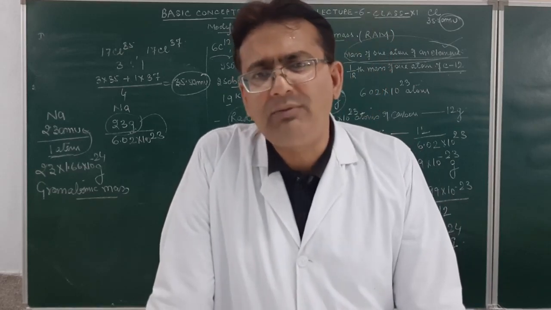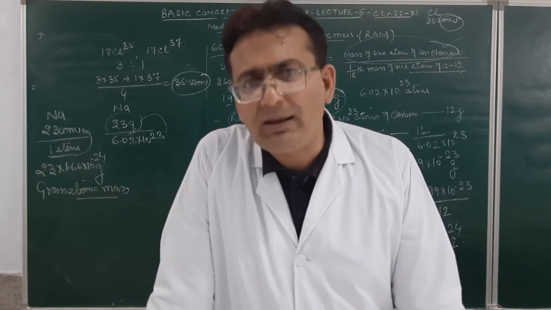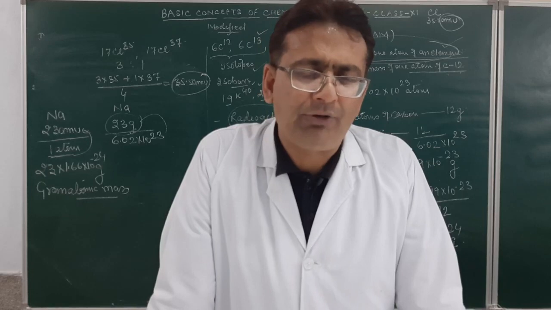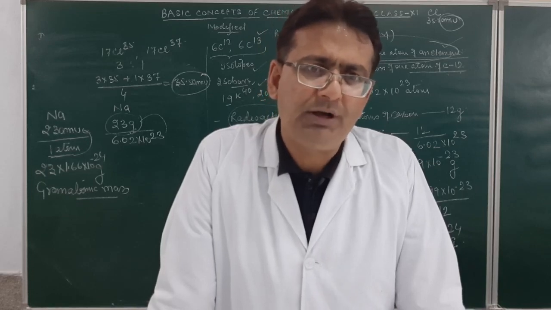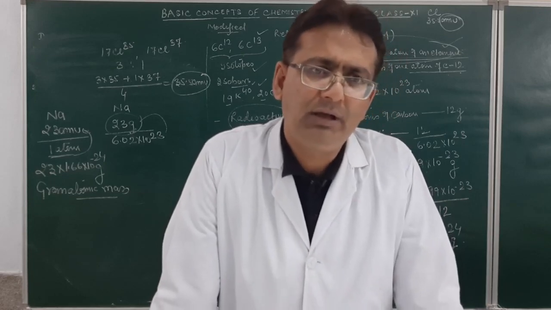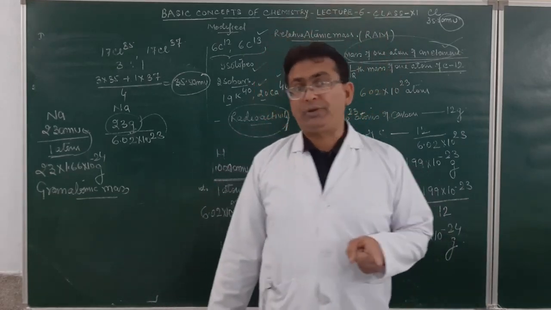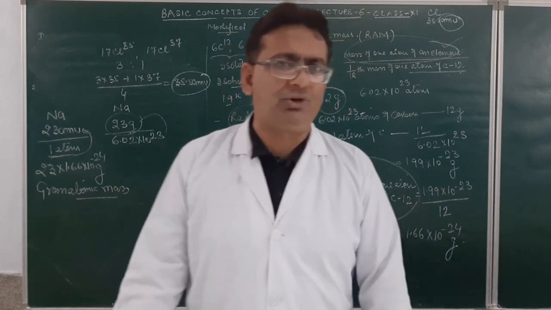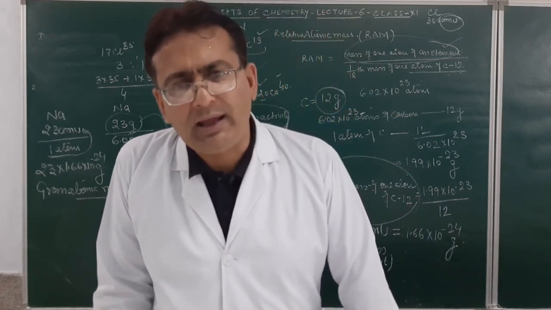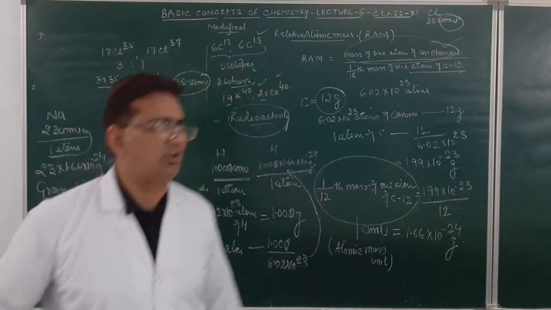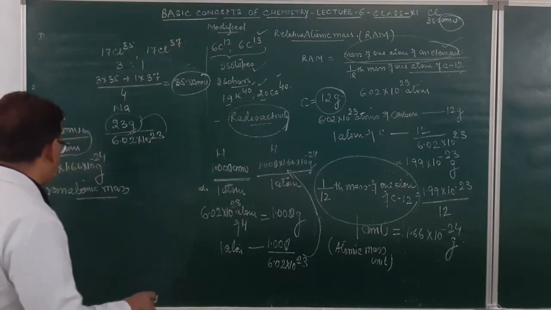But what does this line mean? It means it is the same amount which contains 6.02 into 10 raised to power 23 particles as were present in the 12 gram of a carbon 12. Is it clear? So the amount of substance which contains the same number of particles as were present in 12 gram of a carbon 12 is called as a gram atomic mass. Or in the simple language, atomic mass of a substance expressed in gram is called as a gram atomic mass.